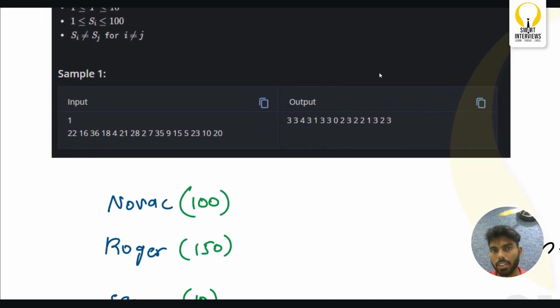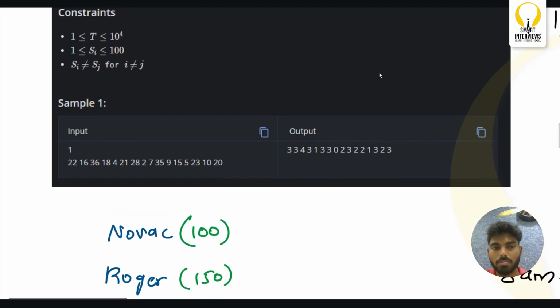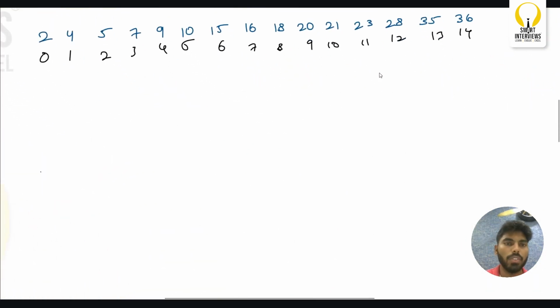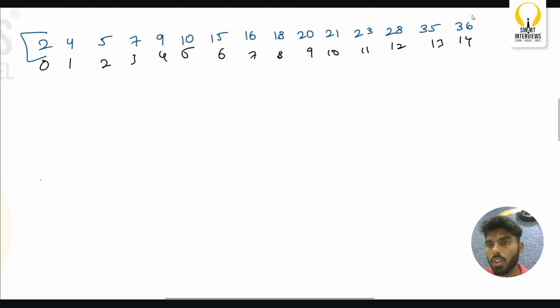Can we sort the array? If we sort the array, can we do anything? Let us try to understand that. I have already written the sorted array so that we don't waste any time. This is the sorted array and below are the indices. This is kind of a tricky question, so let us go with observations.